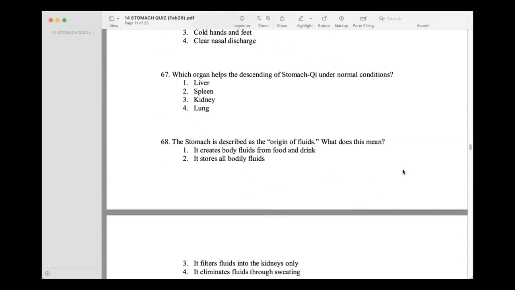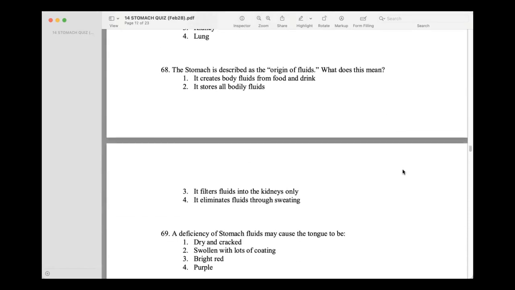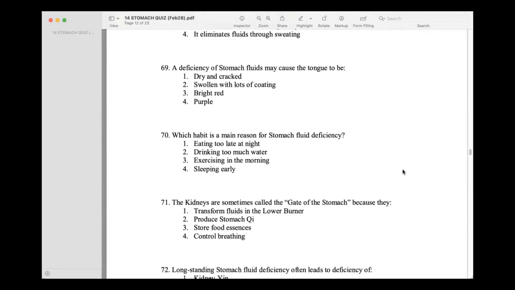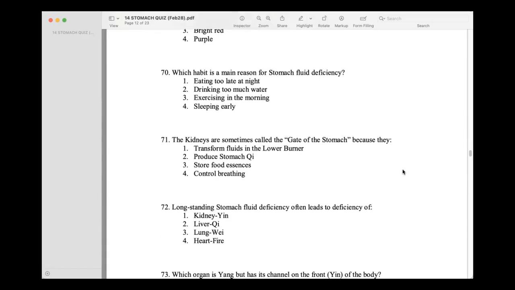Which organ helps the descending of stomach chi under normal conditions? Liver. The stomach is described as the origin of fluids. What does this mean? It creates body fluids from food and drink. Deficiency of stomach fluids may cause the tongue to be? Dry and cracked. Which habit is the main reason for stomach fluid deficiency? Eating too late at night.